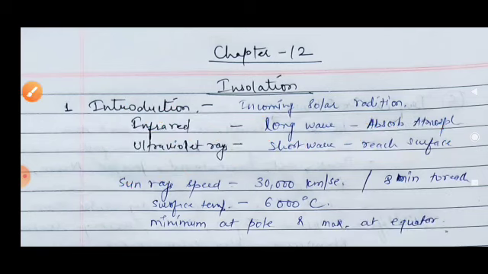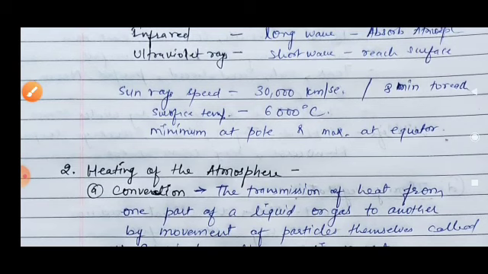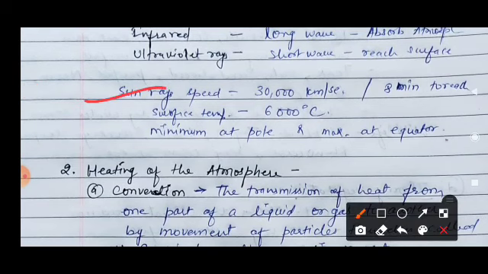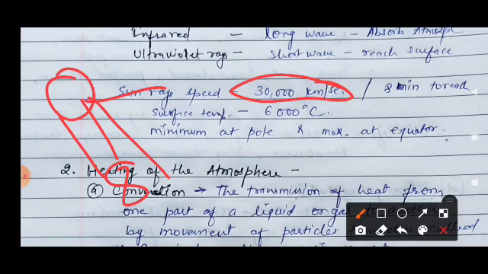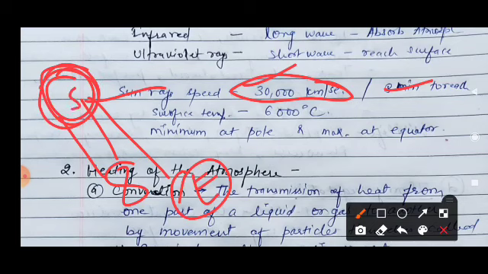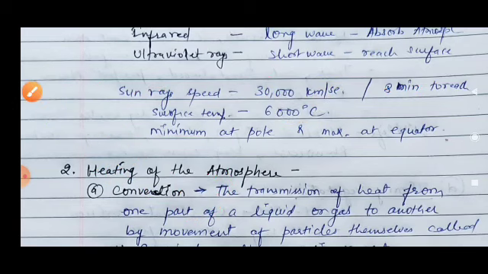Okay, the next thing is that the speed of the sun rays is near about 30,000 km per second. Generally we observe that the sun rays reach the surface of the earth in 8 minutes. If talking about the surface temperature of the sun, it is 6000 degrees Celsius. And we also know that there's another important thing.